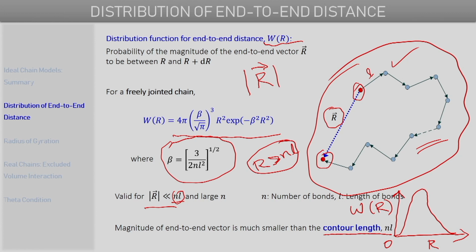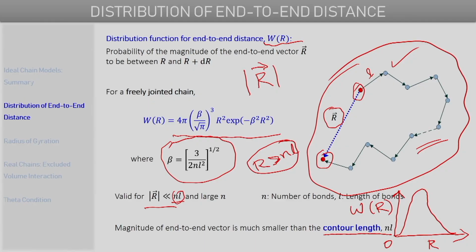But the mathematical function that we have gives a non-zero probability for the occurrence of such end-to-end distances as well, r greater than nl. So this functional form is valid only for end-to-end distances smaller than the maximum stretch length of your polymer chain. For values of r equal to or greater than nl, this does not describe the correct behavior because it will predict non-zero probability for the occurrence of such end-to-end distances as well, which is completely unphysical.